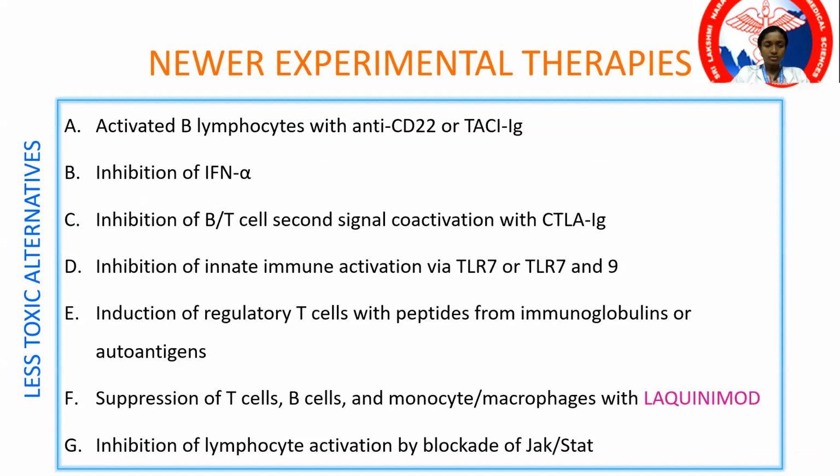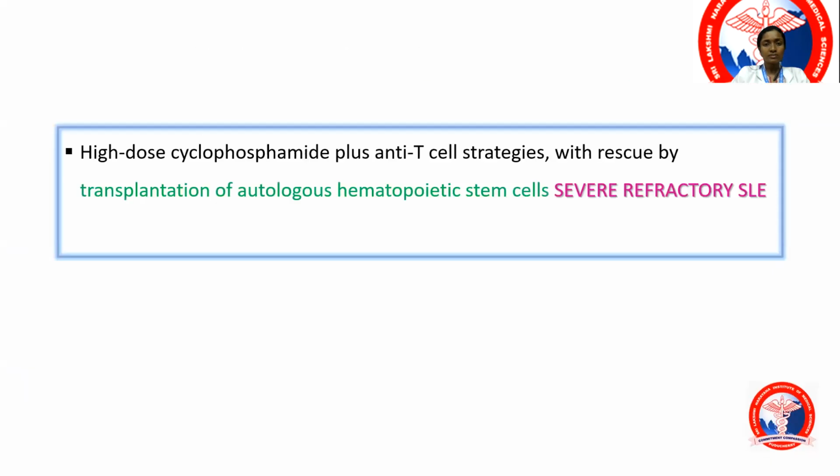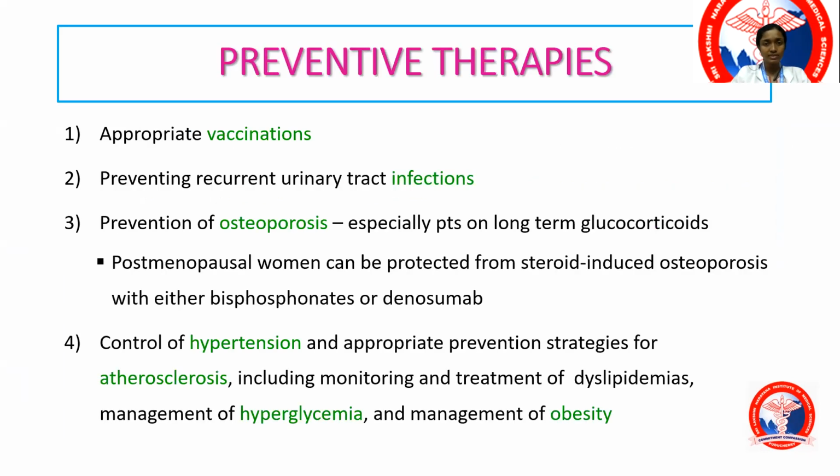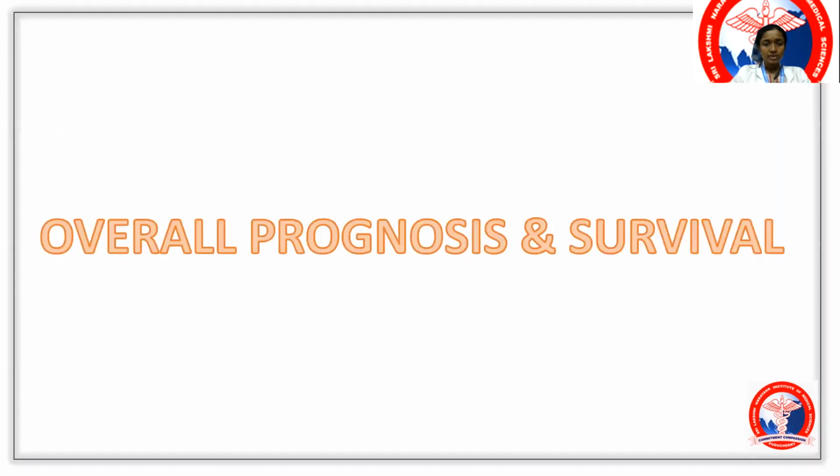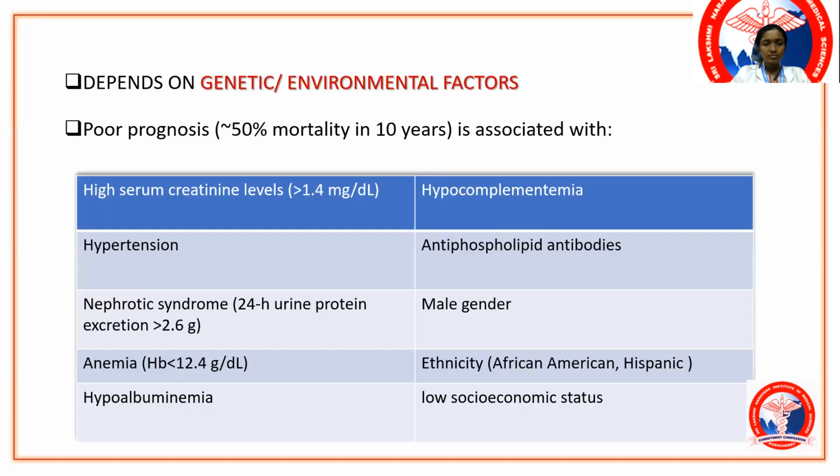Some of the experimental therapies, again, you will not need to know too much in detail about these. In severe refractory SLE, in the rarest of rare cases, you can try transplantation of hematopoietic stem cells. Then I will skip this. So poorer prognosis is associated with high serum creatinine levels. So lupus nephritis is going to be associated with poor prognosis. Hypertension, nephrotic syndrome, anemia, hypoalbuminemia are all going to be associated with poor prognosis. Again, male gender, ethnicity, antiphospholipid antibodies, hypocomplementemia, low socioeconomic status, all are going to be associated with poorer prognosis.